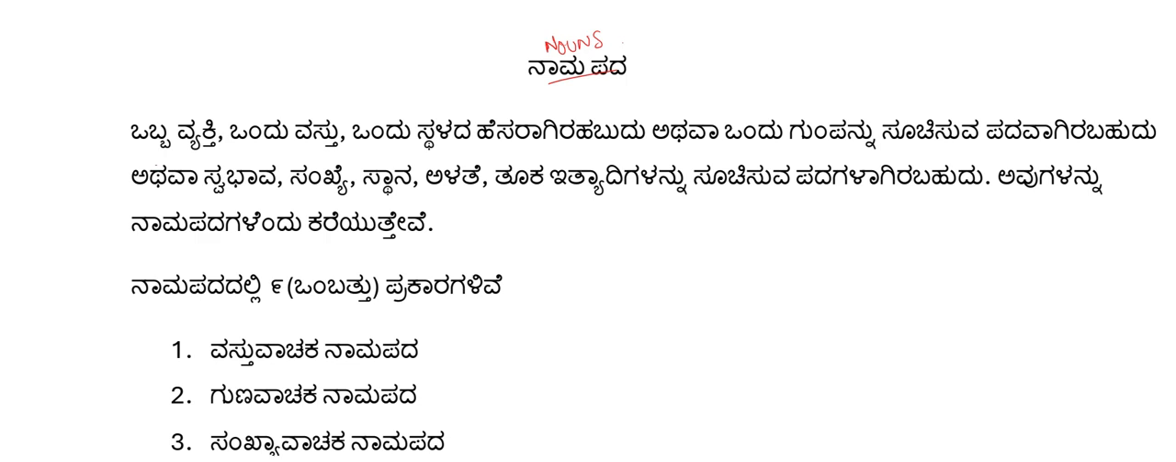So, Obba Vyakti, Ondu Vastu. Obba Vyakti means a person, Ondu Vastu means a thing, Ondu Sthala means a place. Hesaragirabahudu. So, a noun can be a person or a thing or a place. Athava ಒಂದು ಗುಂಪನ್ನು ಸೂಚಿಸುವ ಪದವಾಗಿರಬಹುದು. Or it is specifying a group.